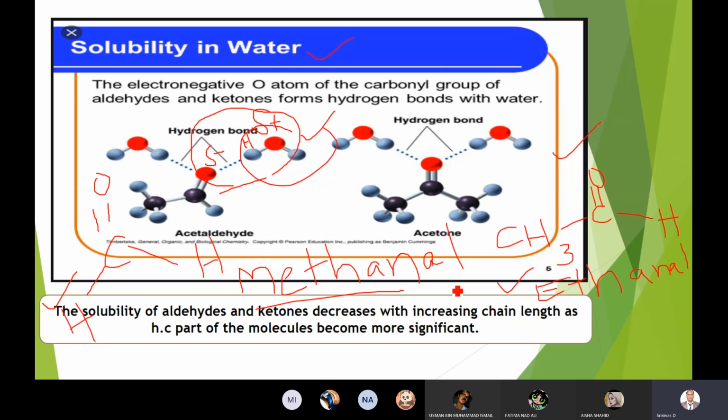Now my question is, among ethanal and methanal, which is more easily soluble, or which has higher boiling points? Methanal is easily soluble. When compared with ethanal, propanal, butanal, methanal is highly soluble and will have lower boiling points. Am I clear now?